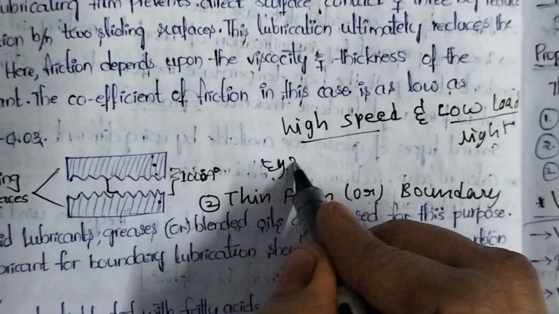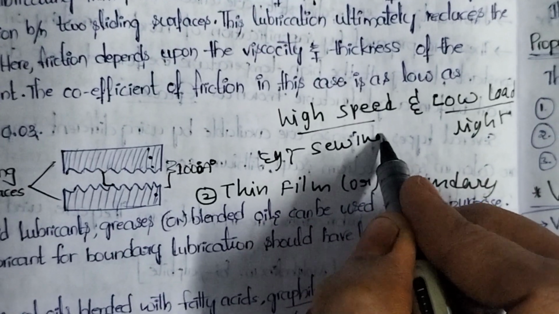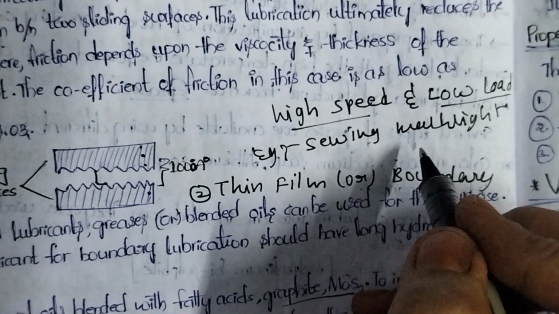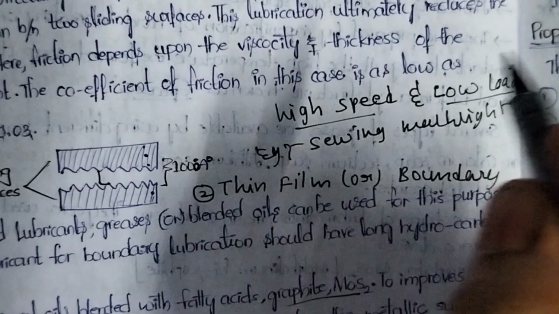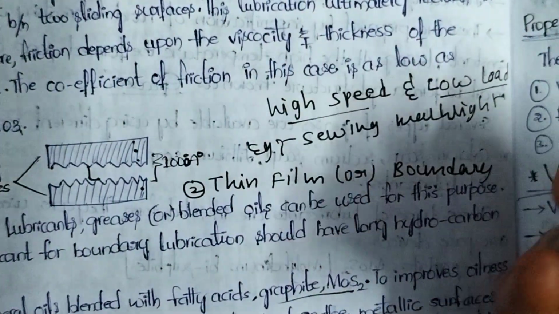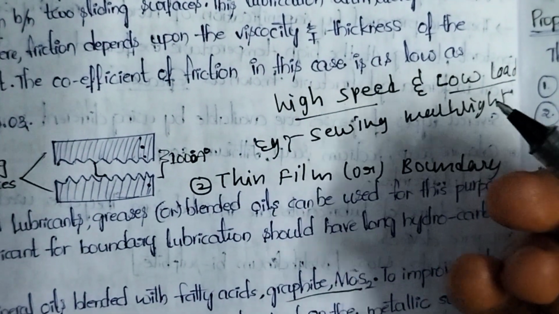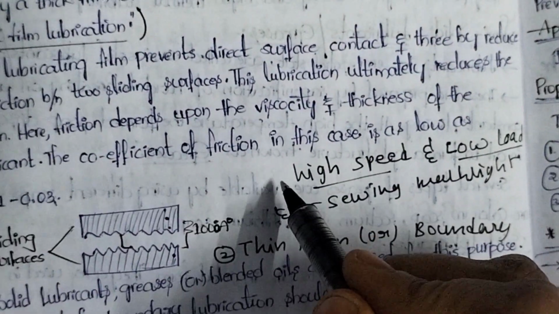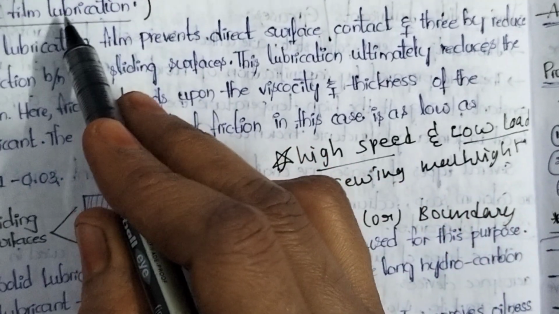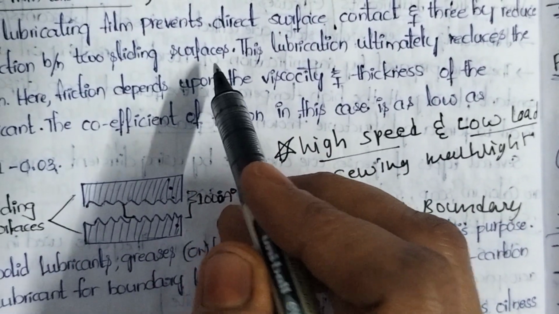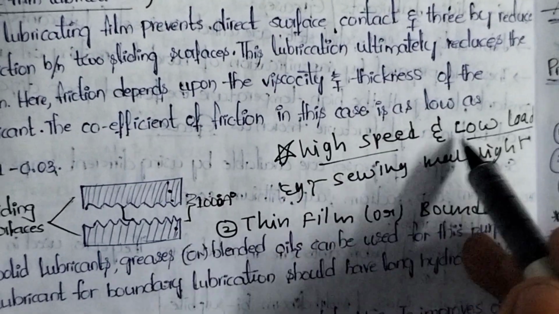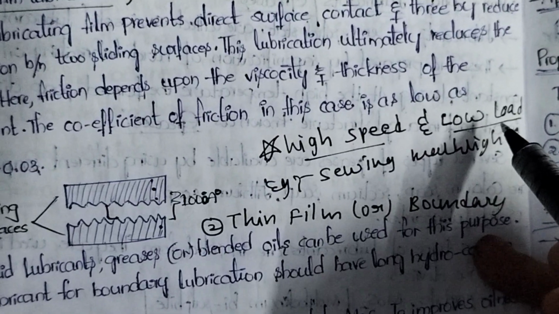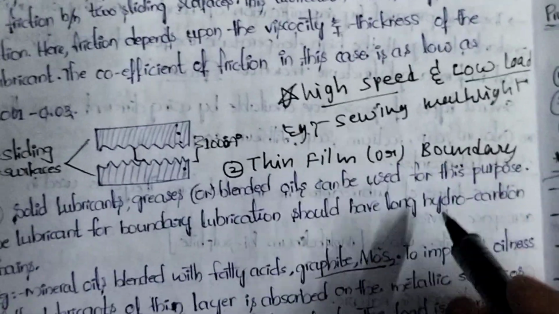Examples for this type are sewing machines, stitching machines, calculators, and wall clocks. Whenever we observe a wall clock, the dials are moving very fast and the load applied on that machinery is very light. So these are very important examples for thick film lubrication. The key points are the definition, which type of lubricants we are using, and the diagram. Next, the machineries working at high speed with very light or low load.